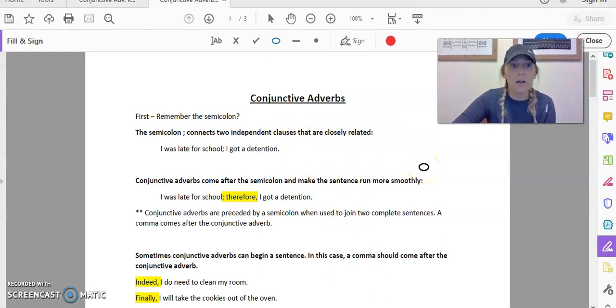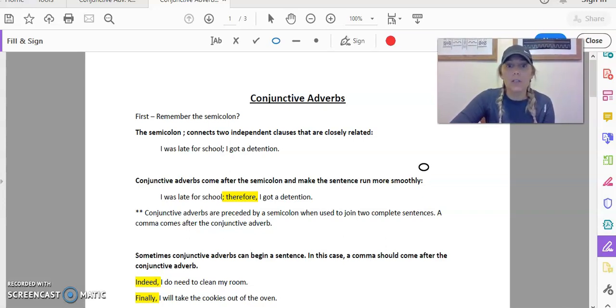If you have a printer, you should print out both of these. If you don't have a printer, don't worry about it. You can always take notes and do these things on a piece of notebook paper as well, okay? So you don't have to have a printer in order for this to work, okay? It probably would just be a little bit easier, all right?